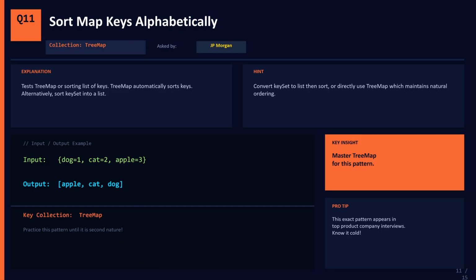Question number 11. Sort map keys alphabetically. JP Morgan frequently asks this. The easiest solution is to use TreeMap, which automatically sorts keys in natural alphabetical order. Input is a map with dog, cat, apple, and the sorted output is apple, cat, dog. Alternatively, convert the key set to a list and sort it manually. TreeMap is the cleanest one-liner solution here.